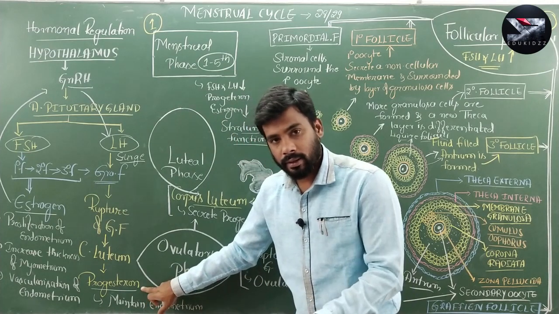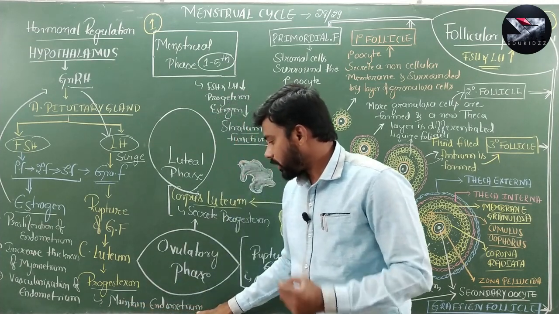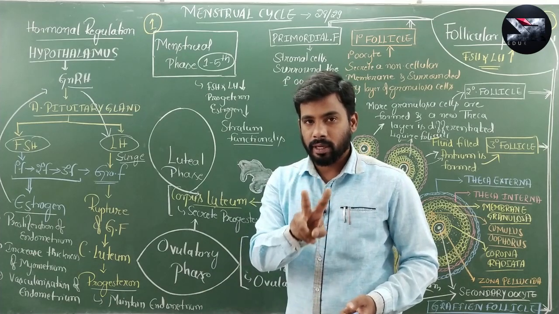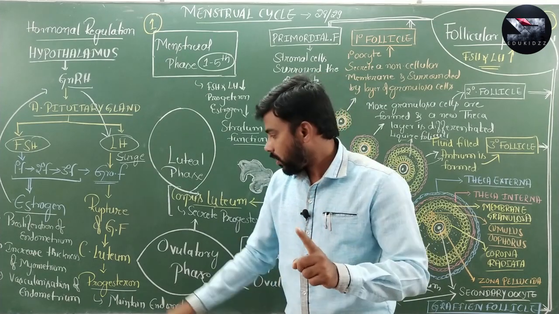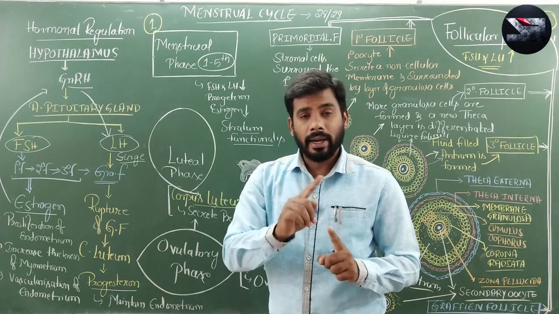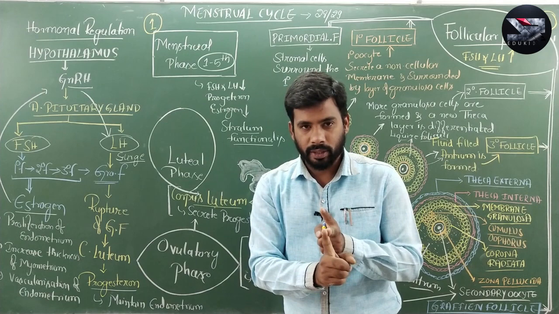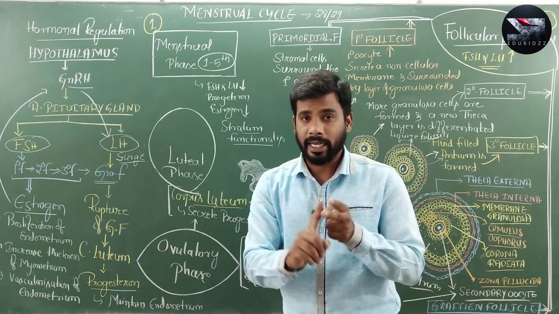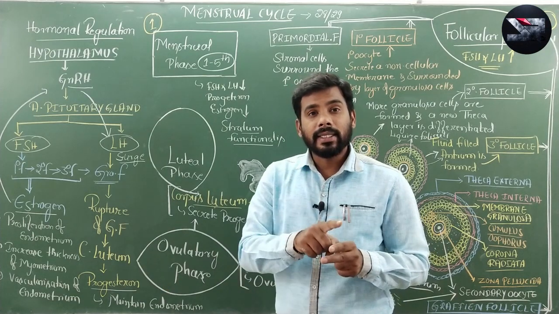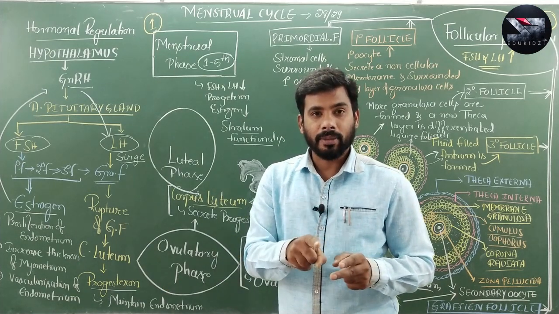Whereas progesterone helps in maintaining the structure of endometrium. How does it maintain the structure of endometrium? By two means. One, progesterone increases the glandular nature and adhesive nature of endometrium. And second, progesterone decreases contraction of myometrium.